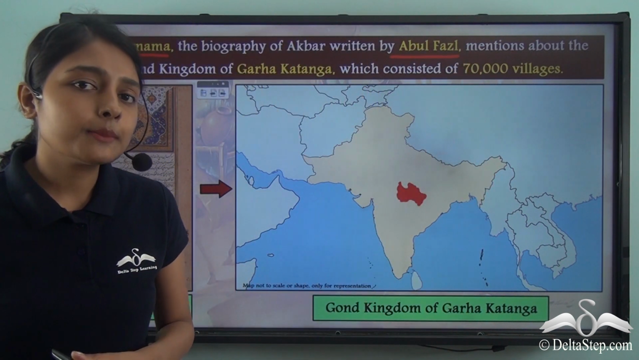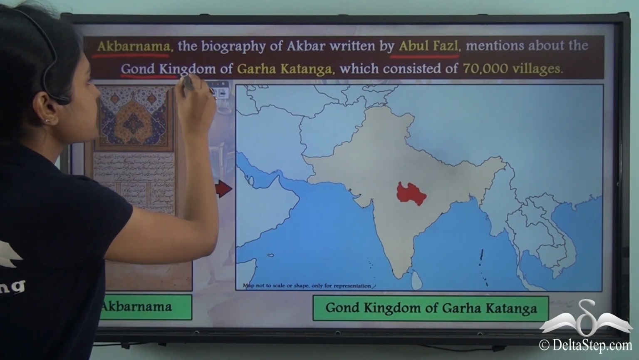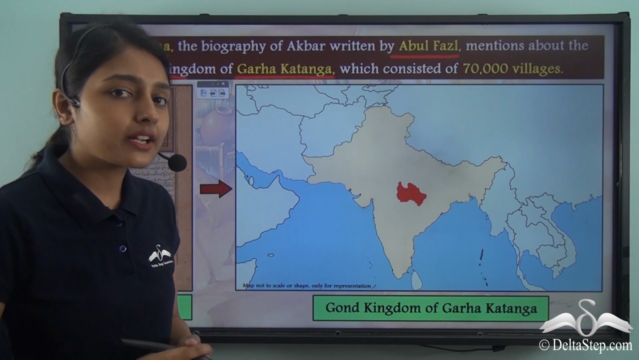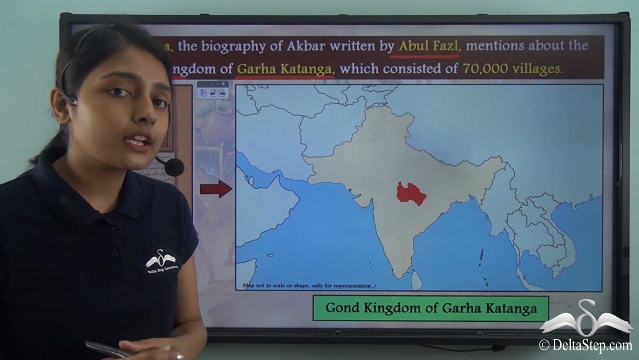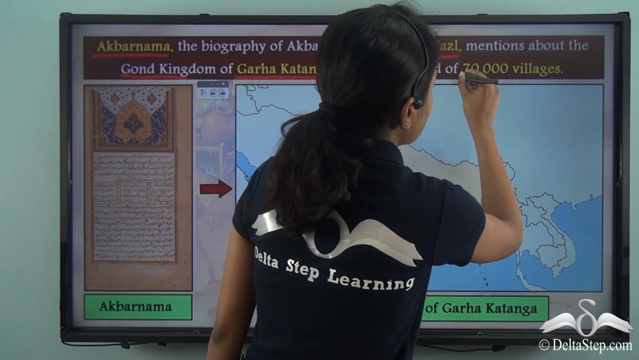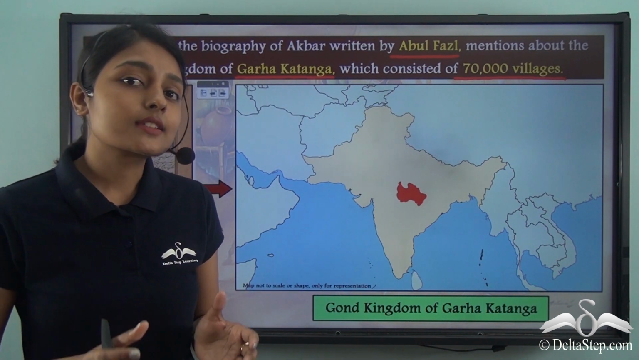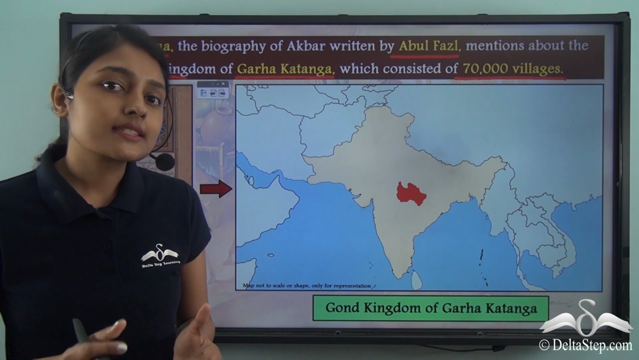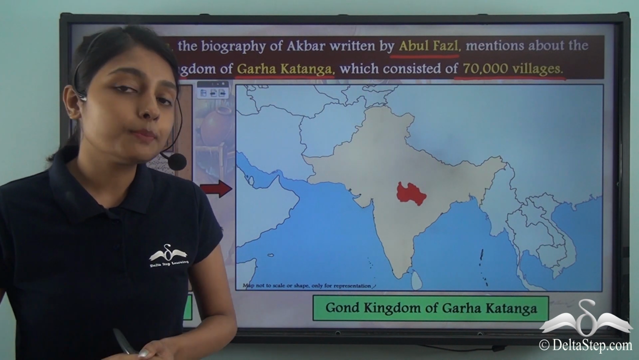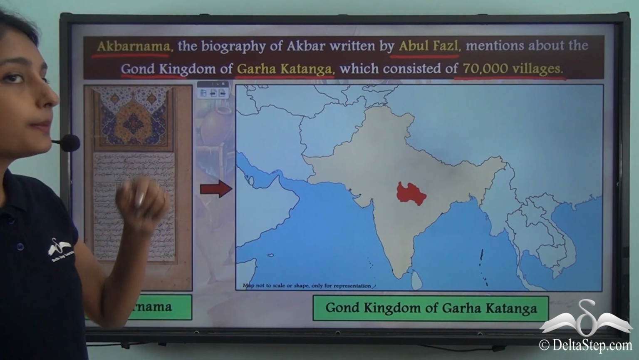And what does this Akbarnama mention about the Gond kingdom? The Akbarnama mentions the Gond kingdom of Garha Katanga. On this map, you can locate the Gond kingdom of Garha Katanga. And from this, what do we get to know about Garha Katanga? From Akbarnama, we get this information that Garha Katanga consisted of 70,000 villages. So can you understand how huge this Gond kingdom of Garha Katanga must have been? Because it comprised 70,000 villages, and by 70,000 villages we can understand so many people lived in Garha Katanga. And this is something that we get to know from Akbarnama.